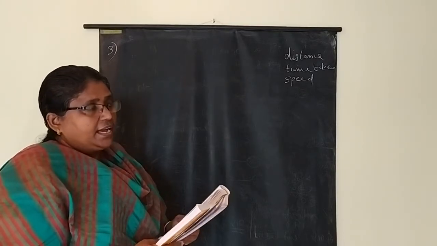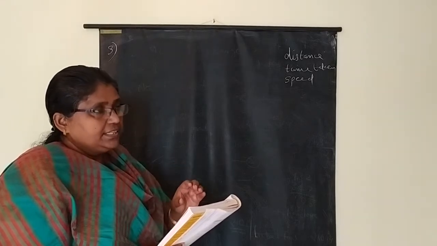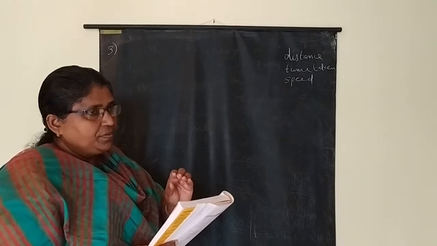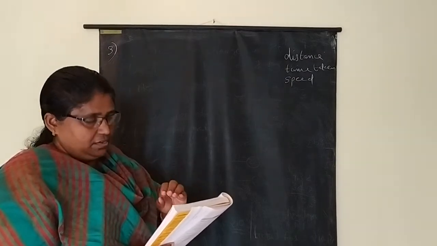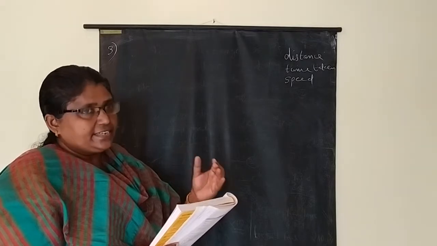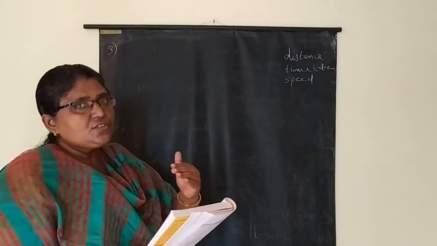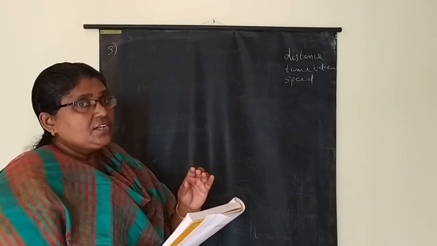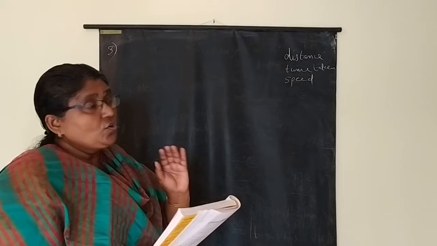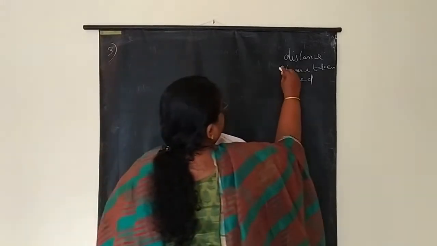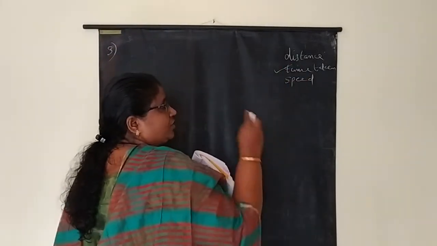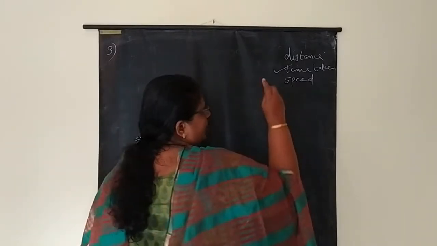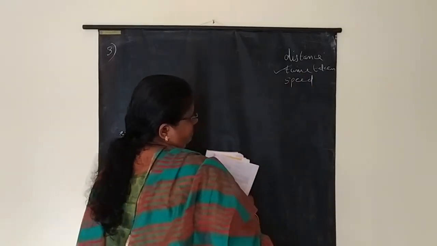And here the relation is given in terms of time. If a man travels some distance by train and the remaining distance by taxi, he takes 5 hours 30 minutes for the total journey. So the relation is given in terms of time. For the total journey, he will take this much time.